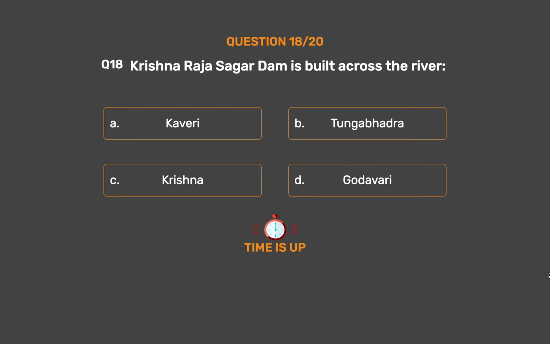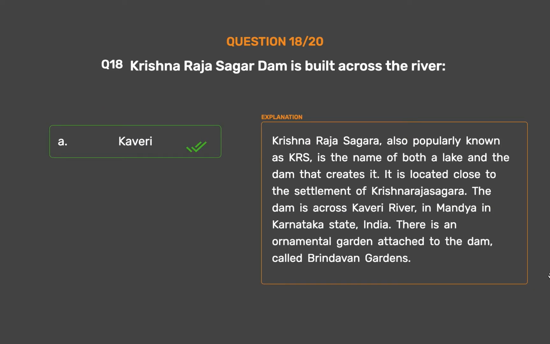The correct answer is option A. Kaveri. Krishna Raja Sagara, also popularly known as KRS, is the name of both a lake and the dam that creates it. It is located close to the settlement of Krishna Raja Sagar. The dam is across the Kaveri River, in Mandya in Karnataka state, India. There is an ornamental garden attached to the dam, called Brindavan Gardens.